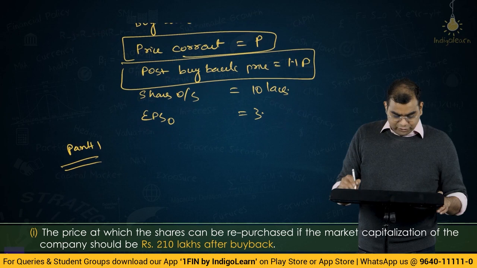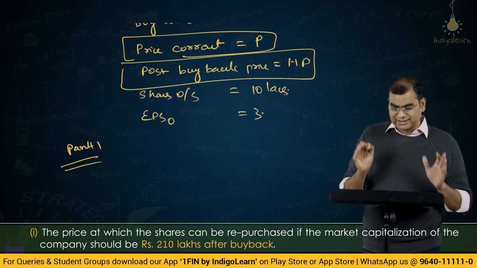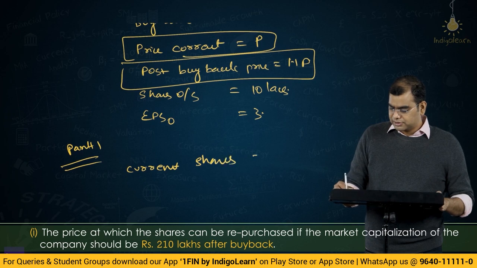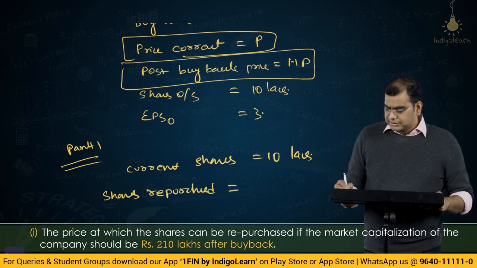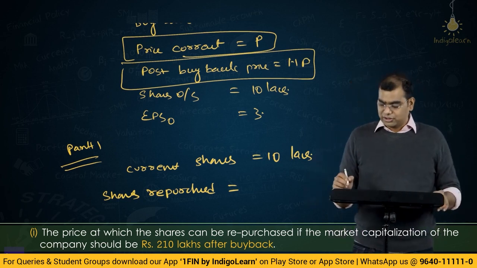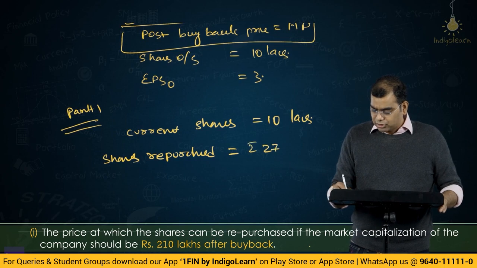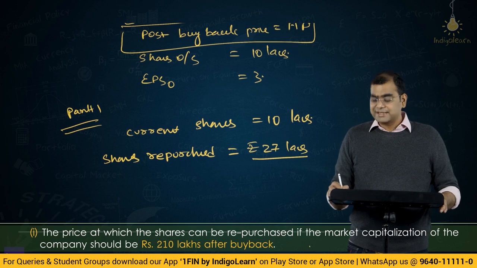So, if you were to try and compute the number of shares, that is the first part that we have to do. Current shares is equal to 10 lakhs. Shares repurchased: you have 10 lakhs, you are spending rupees 27 lakhs on buying the shares at some price.